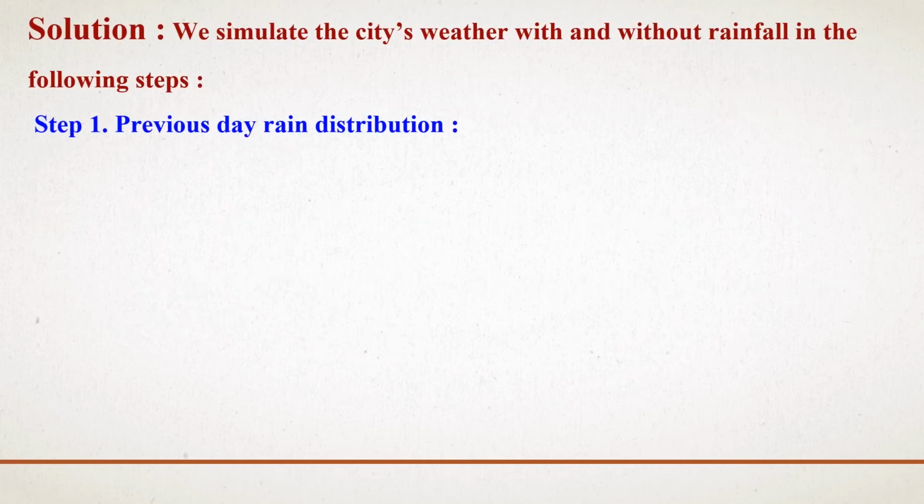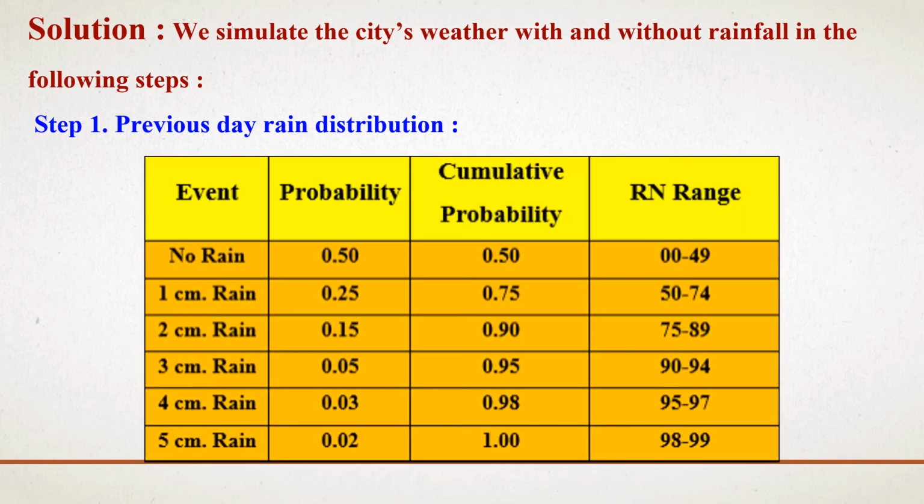For this particular problem, we simulate the city's weather with and without rainfall in the following steps. In step 1, we illustrate the previous day's rain distribution. The table has event, probability, cumulative probability, then random number range. The columns event and probability have the data from the question.